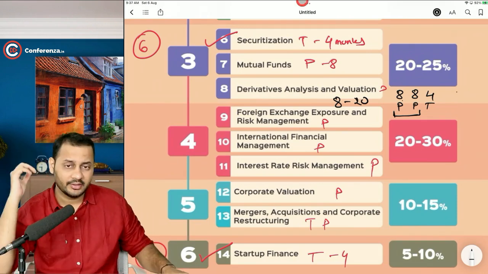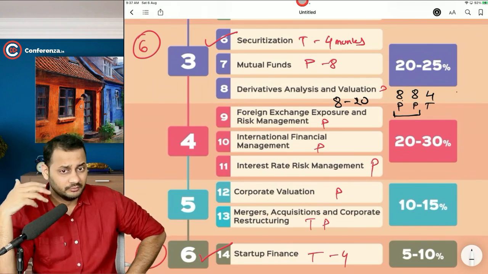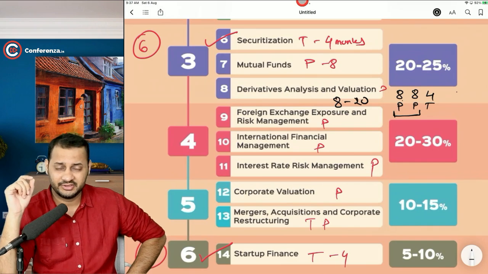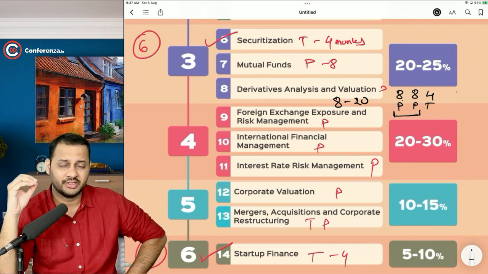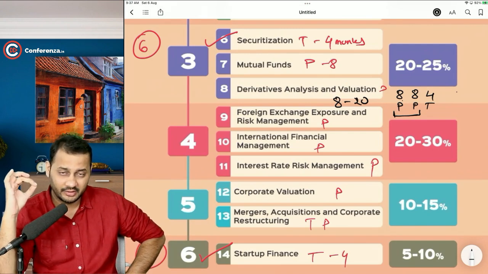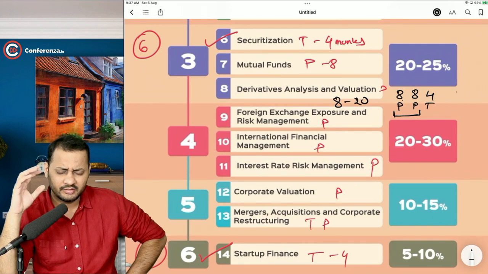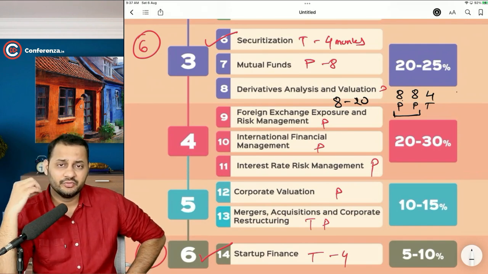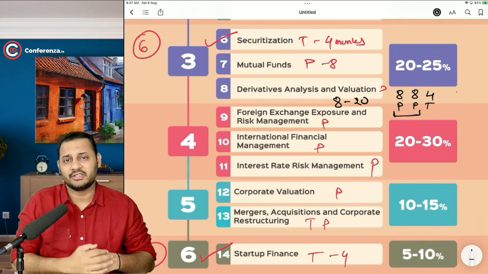My suggestion to you, since this chapter is a little more difficult than the previous chapter, is that before starting this chapter, please make sure that you have completed the theory part from volume 3. At least one reading, though it doesn't matter if you understand it or not. I just want you to complete the theory once before starting derivatives analysis and valuation.